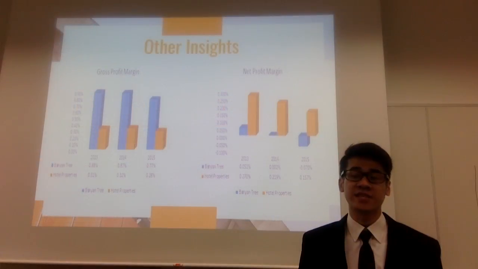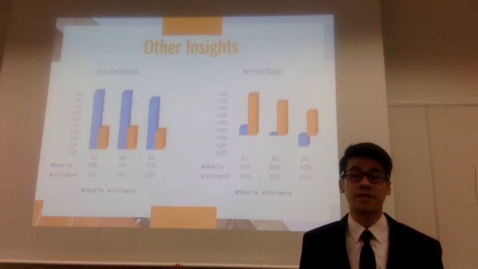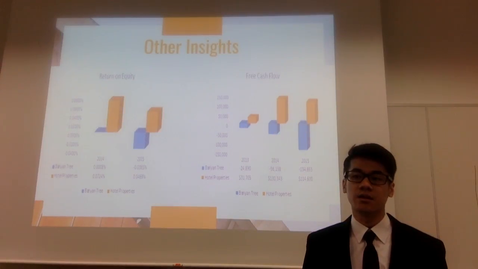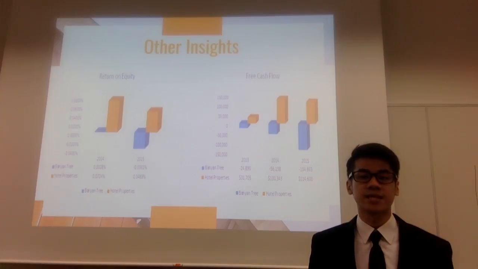Banyan Tree is effectively producing and selling their products with a higher gross profit margin, putting them in an ideal position. Next, for net profit margin, Hotel Properties is more effective in managing their expenses, which resulted in a higher net profit where they are more financially stable and sustainable in the long run. Moving on to return on equity, Hotel Properties is more effective in using money from shareholders to generate profit and grow the business. Lastly, for free cash flow, Hotel Properties has a higher free cash flow, which means they have excess money to grow the business and pay their creditors in the long run, which puts them in a healthy position.